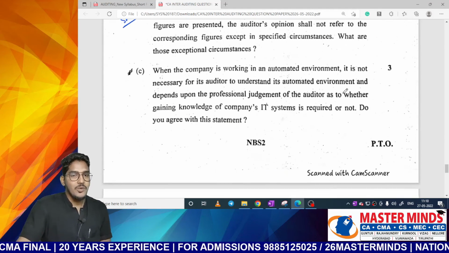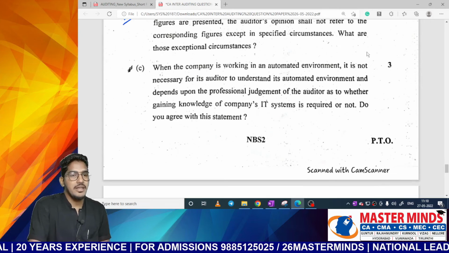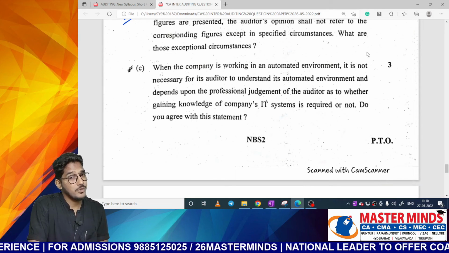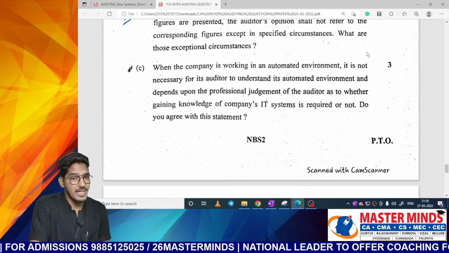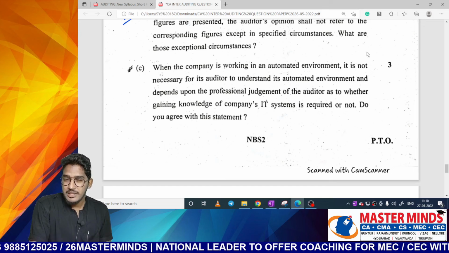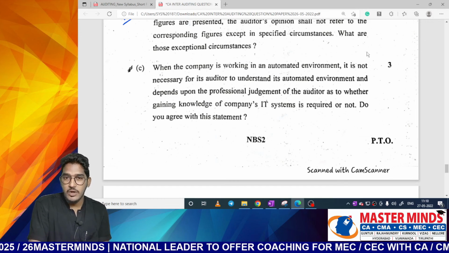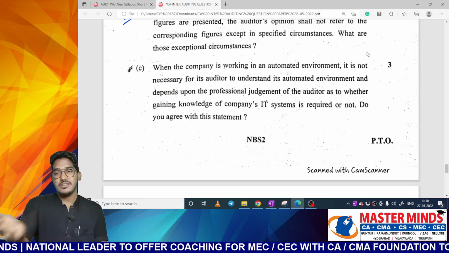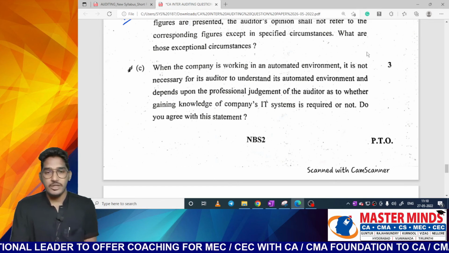Next one. When the company is working in an automated environment, it is not necessary for the auditor to understand its automated environment and depends on the professional judgment of the auditor as to whether gaining knowledge of the company's IT system is required or not. Do you agree with this statement? That means they are telling that if the company is working in an automated environment, an auditor may not understand the automated environment and directly start doing the audit. Do you agree with that?